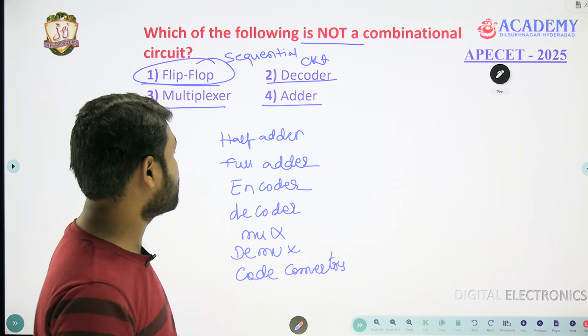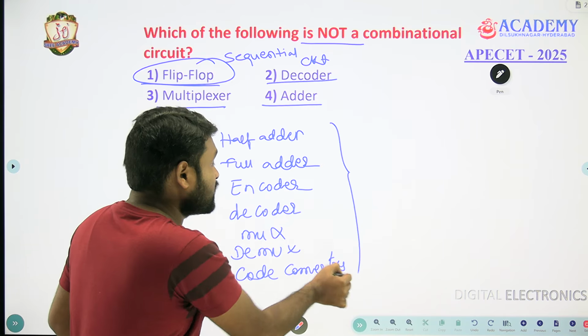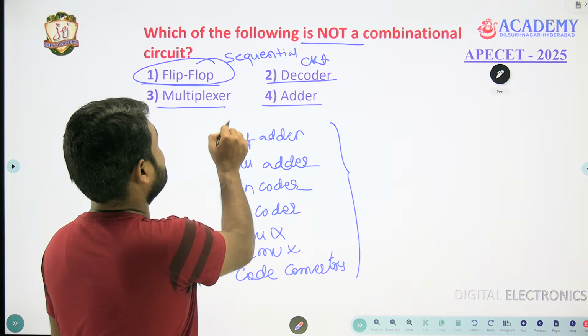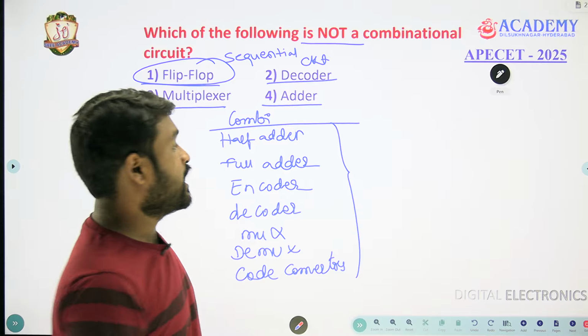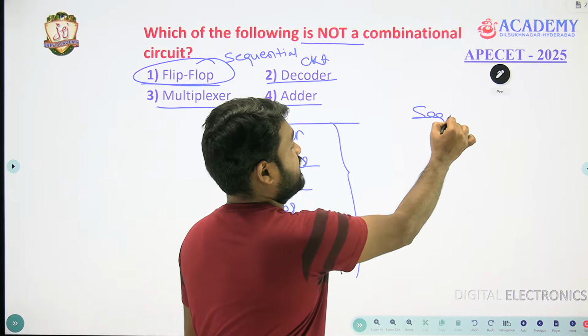All the code converters like this come under combinational circuits, combinational designs.